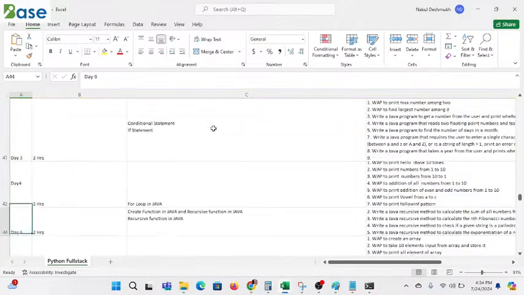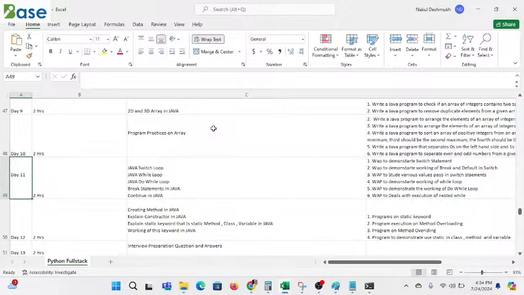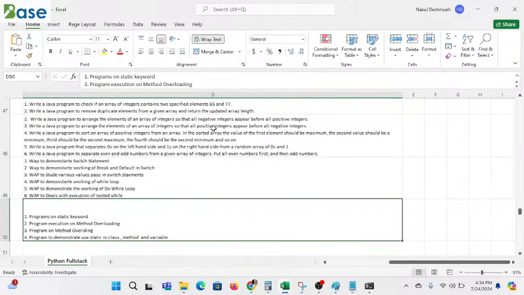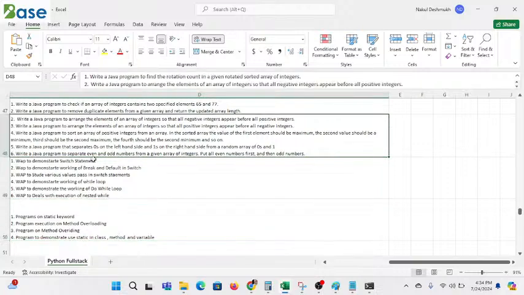See, for this session the students have joined from across the globe, like some people are from Hyderabad, some from Andhra Pradesh, some from Rajasthan, some from Gujarat. I welcome you all for this session.